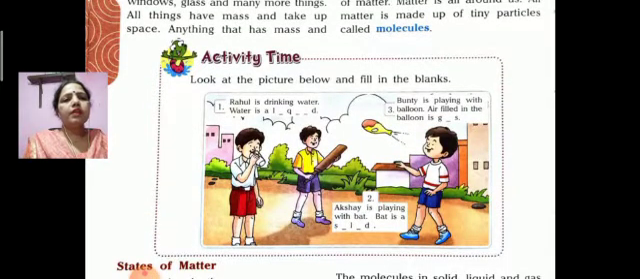Okay, so here you can see the activity time. Children, look at the picture below and fill in the blanks. Firstly, Rahul is drinking water. Water is liquid. Bunty is playing with balloons. Air is filled in the balloons. Balloon is gas. Second, Akshay is playing with a bat. Bat is a solid thing. So I think you can understand and differentiate between a solid, liquid and gas.